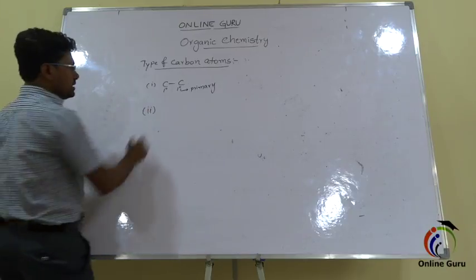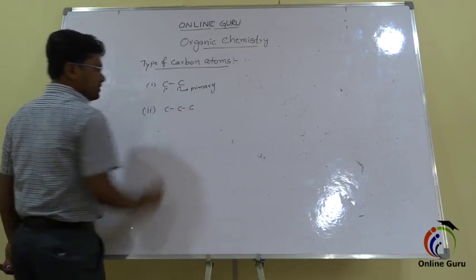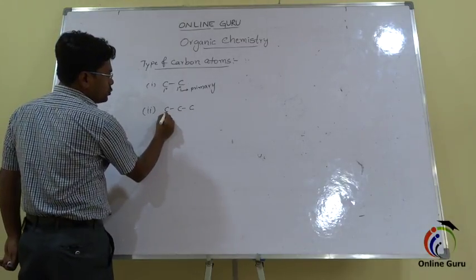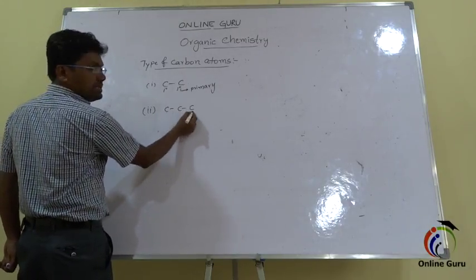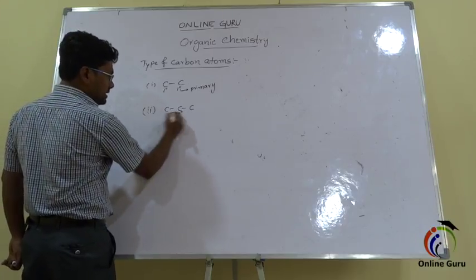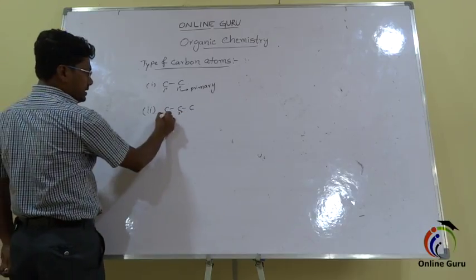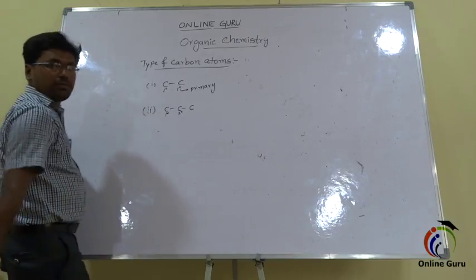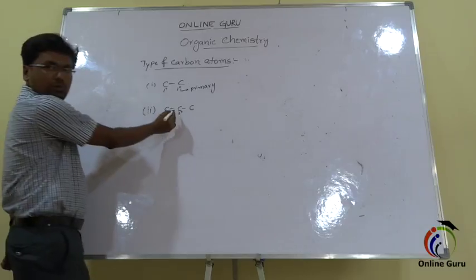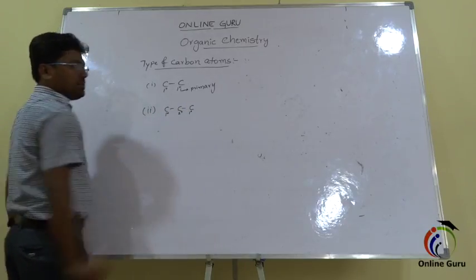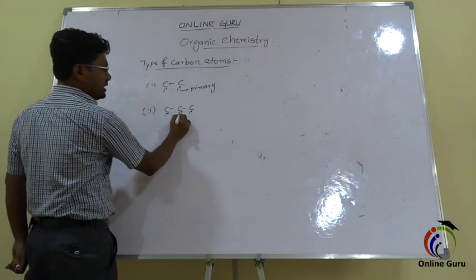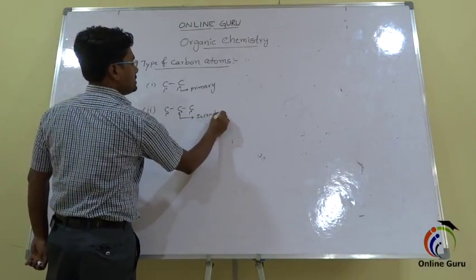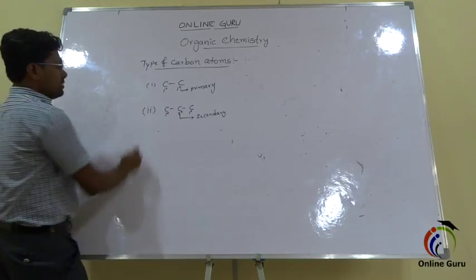The next condition is this compound. Observe here, this middle carbon is bonded with two carbon atoms, this side and this side. So that's why this is a secondary carbon atom, and these are primary. Why? Because this carbon is bonded with this one carbon atom, and this carbon is bonded with this one carbon atom. That's why they are primary. And this is secondary, 2 degree. So this is a secondary, or 2 degree, carbon atom.